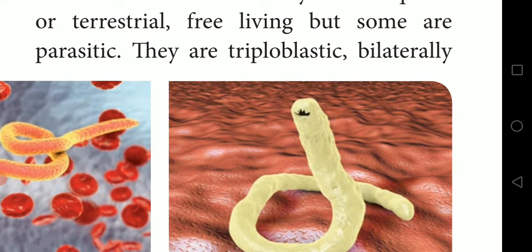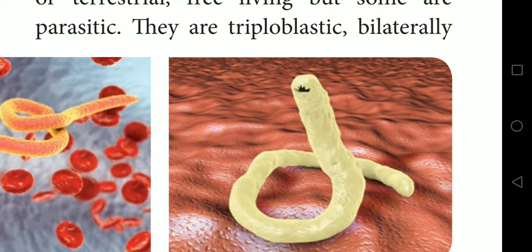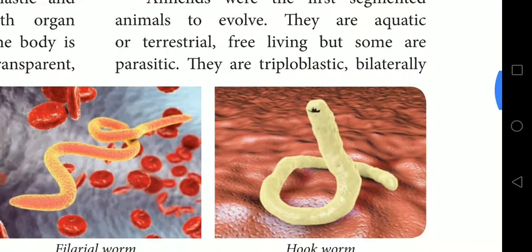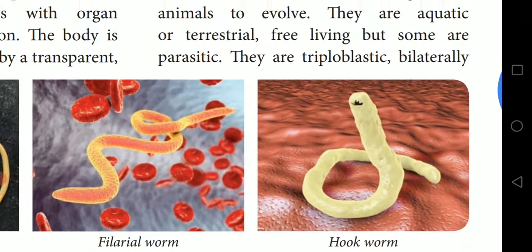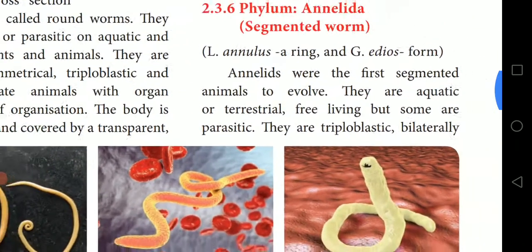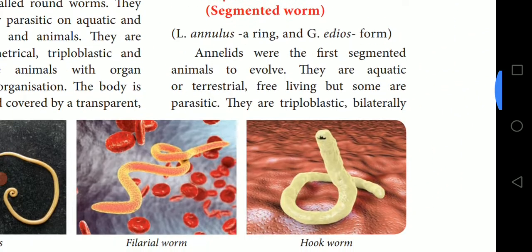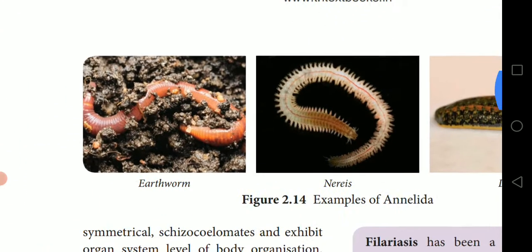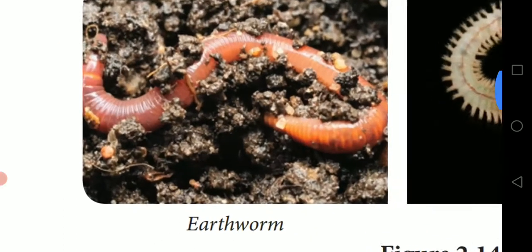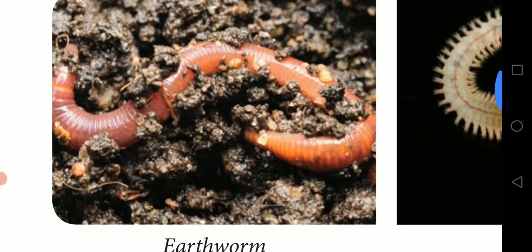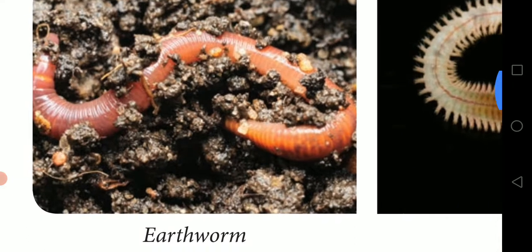They are triploblastic animals. We have already seen that these animals have three layers: ectoderm, endoderm and mesoderm. They are also bilaterally symmetrical. Next, I will show you the examples of annelids.